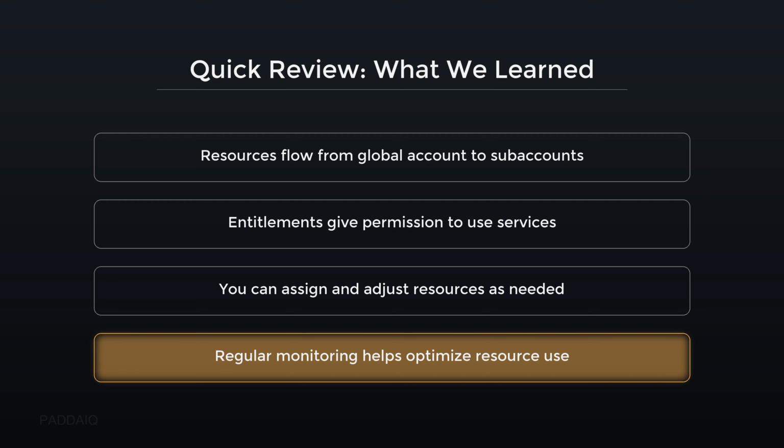Regular monitoring helps optimize resource use. This means tracking your BTP services to ensure you are not overpaying for unused capacity. For instance, monitoring memory usage in an application can prevent paying for idle resources. Consistently checking usage allows you to adjust plans and save costs efficiently.